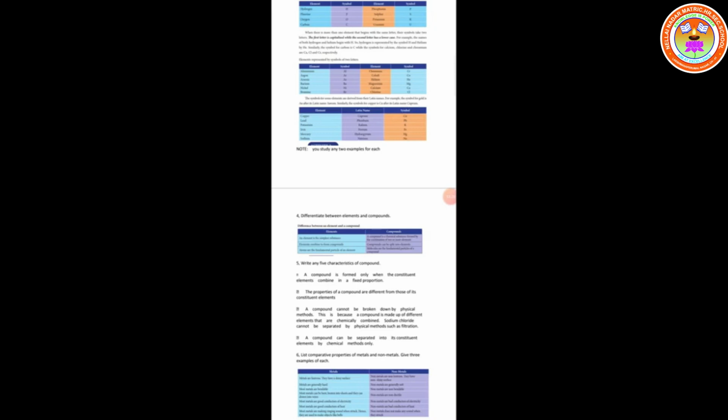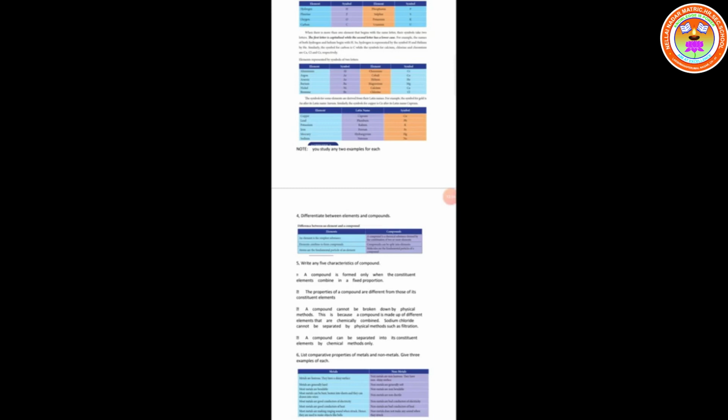Similarly, the symbol for copper is Cu. What is the Latin name? Cuprum, so the first two letters, Cu. Cuprum, first two letters, capital C, small u. Lead. What is the Latin name for lead? Plumbum. So first letter and fourth letter, capital P, small b.